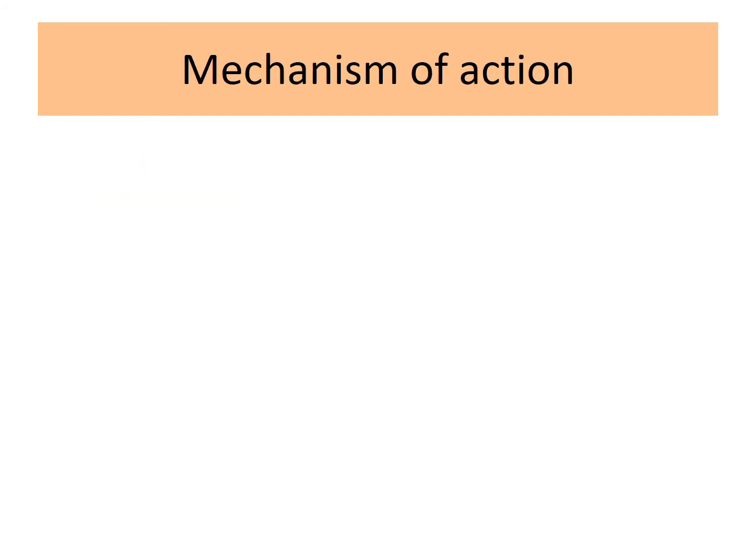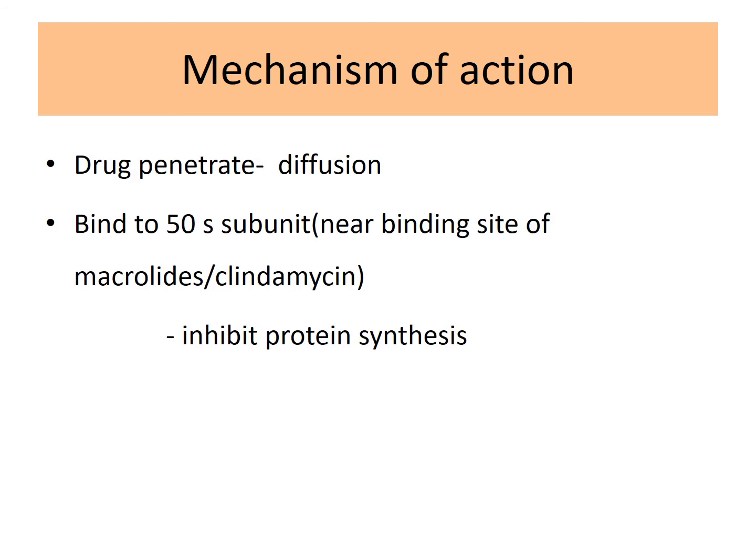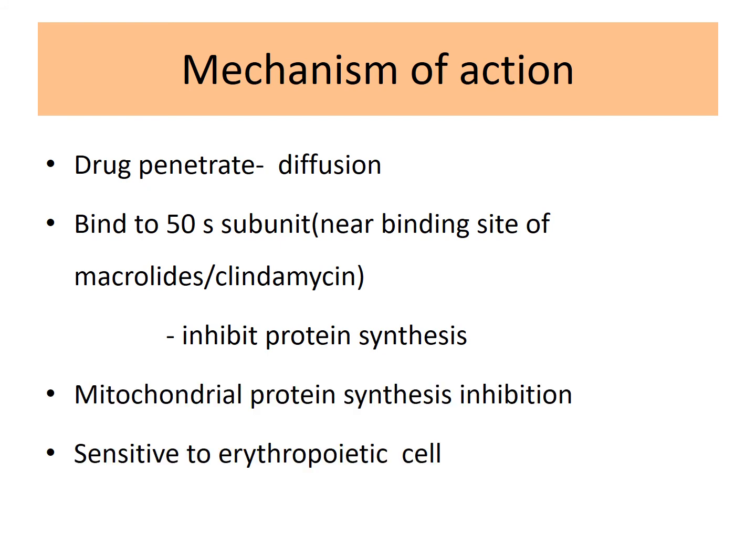Coming to the mechanism of action of chloramphenicol, it enters the bacterial cells through diffusion. It binds to the 50S subunit. This binding site is close to the binding site of macrolides as well as clindamycin, and it inhibits protein synthesis in bacteria. It also has the ability to inhibit protein synthesis in the host organism. This protein synthesis inhibition is sensitive to the erythropoietic cell, which may lead to bone marrow suppression in the host cell.